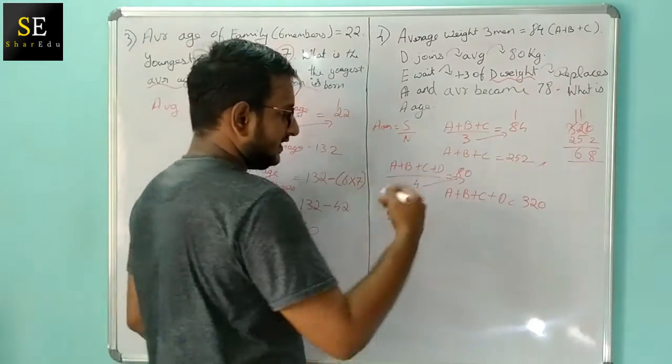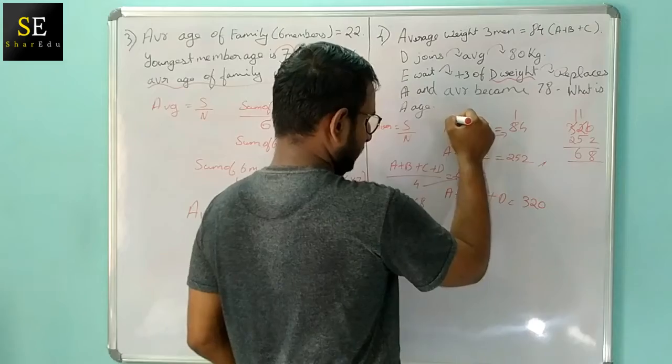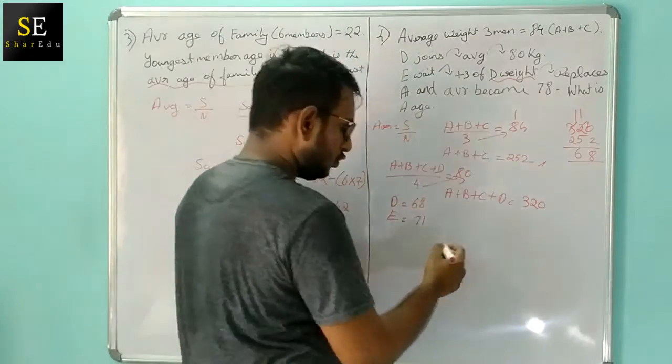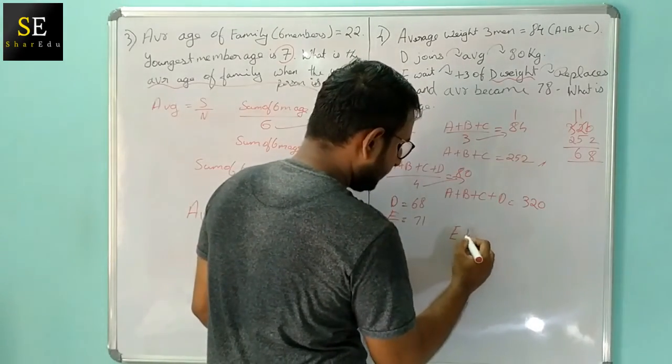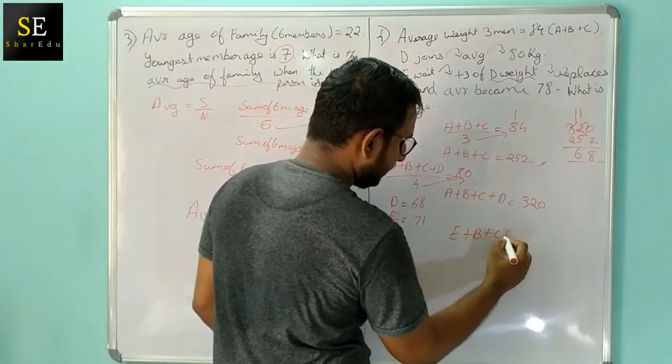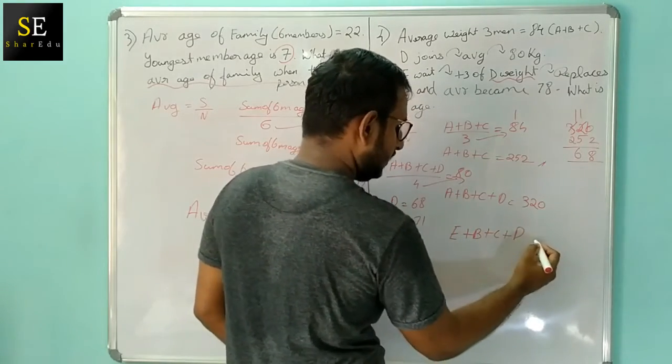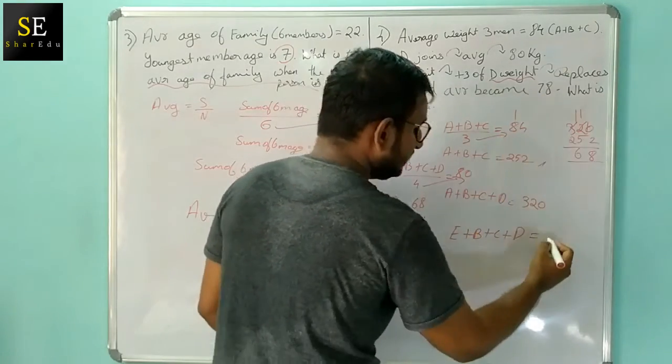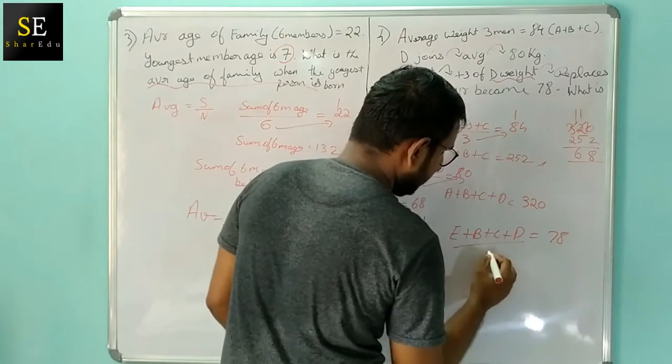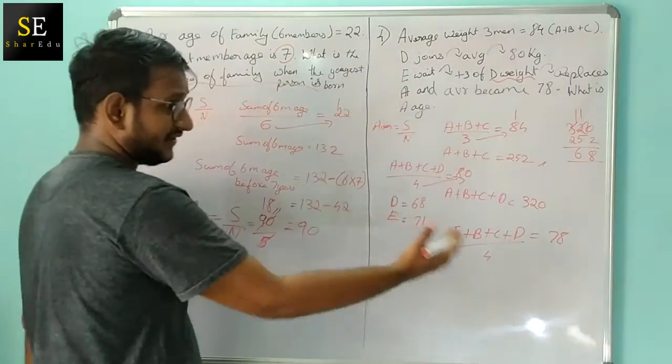So what they are saying is that E is replacing A. So E plus B plus C plus D divided by 4 gives us 78, right?